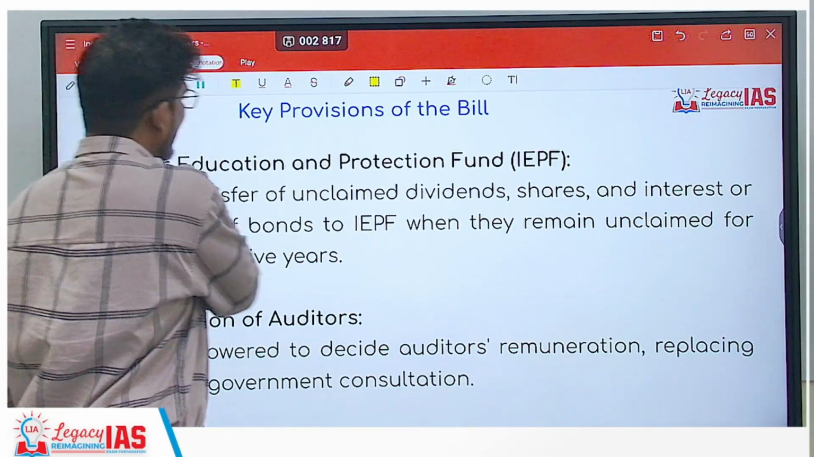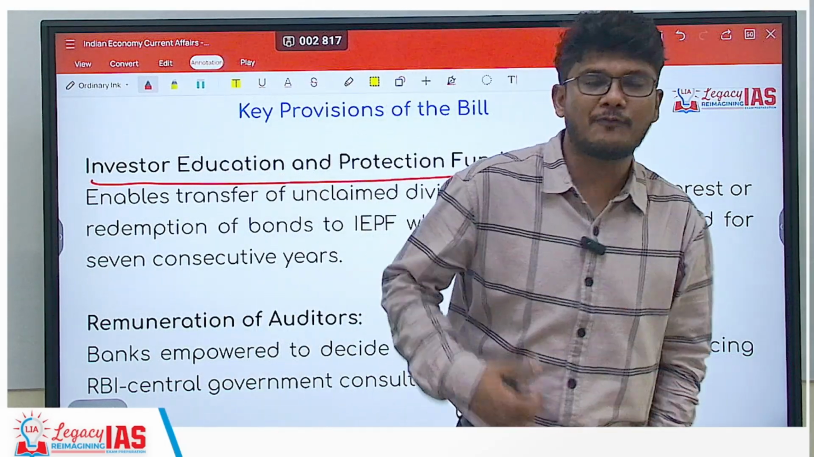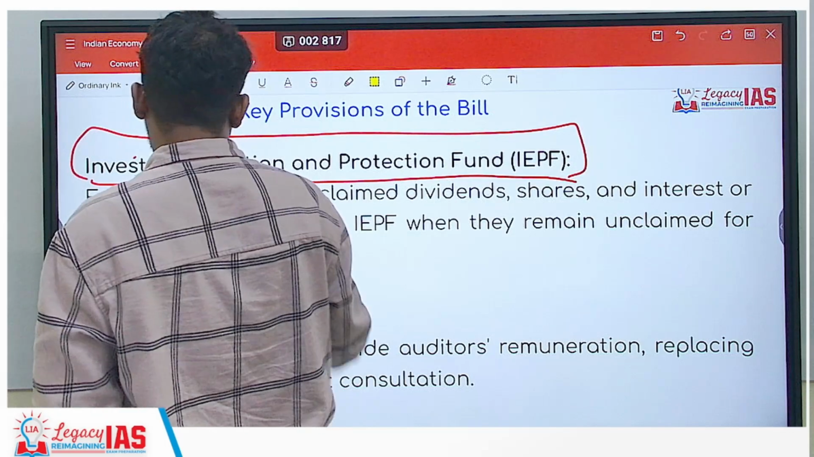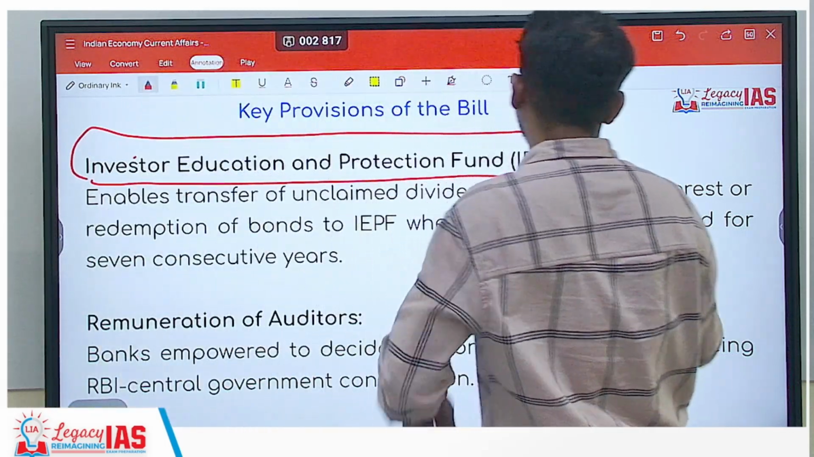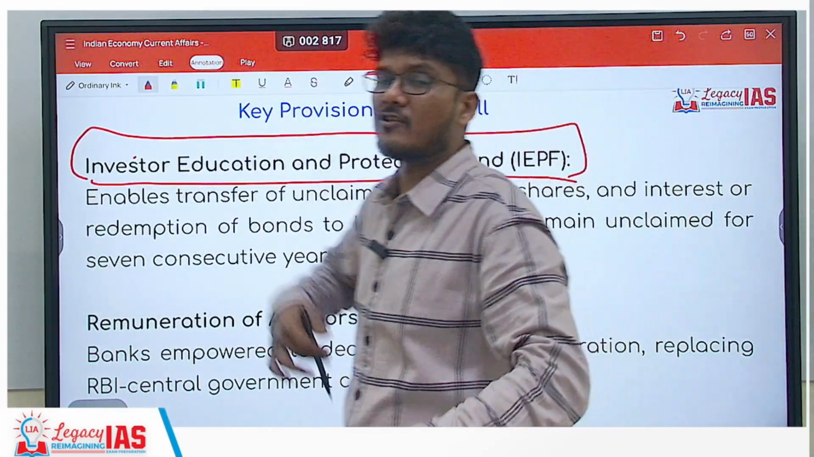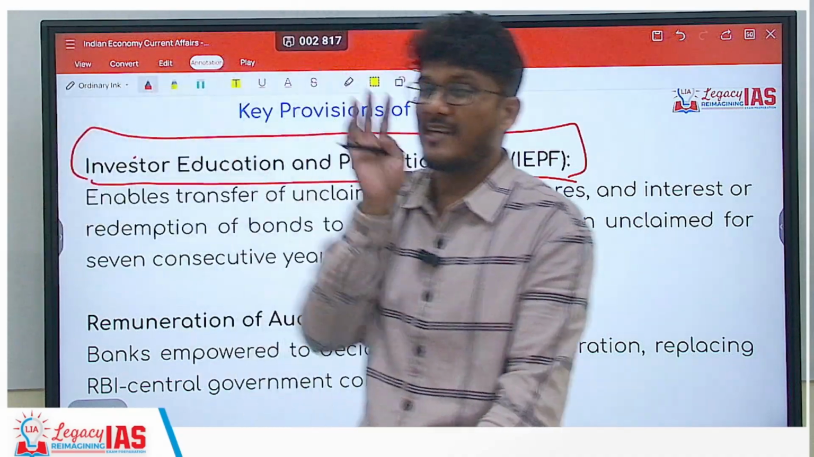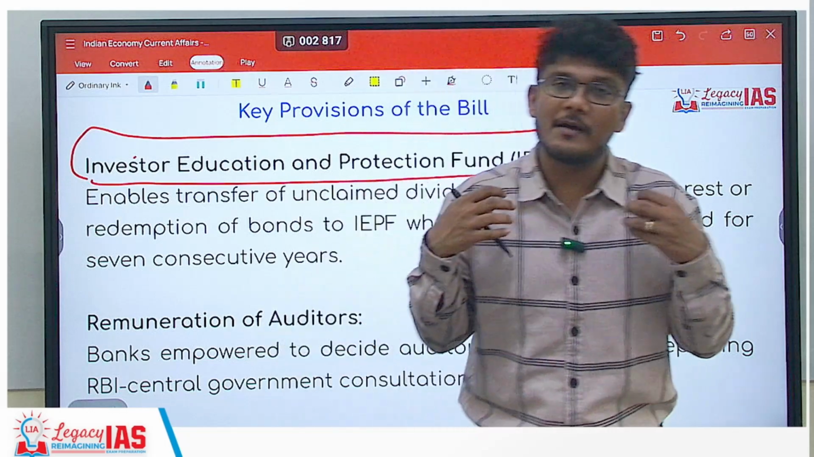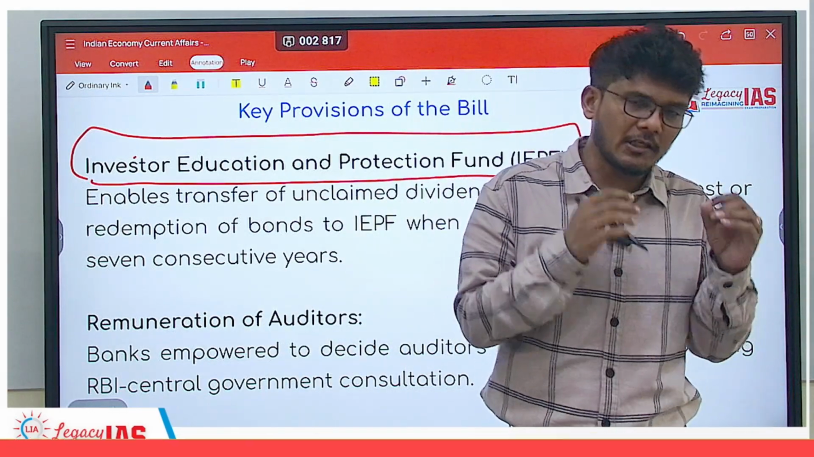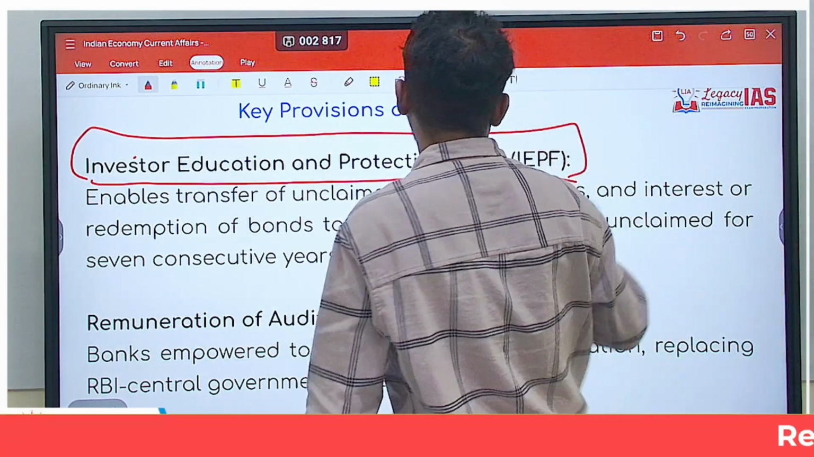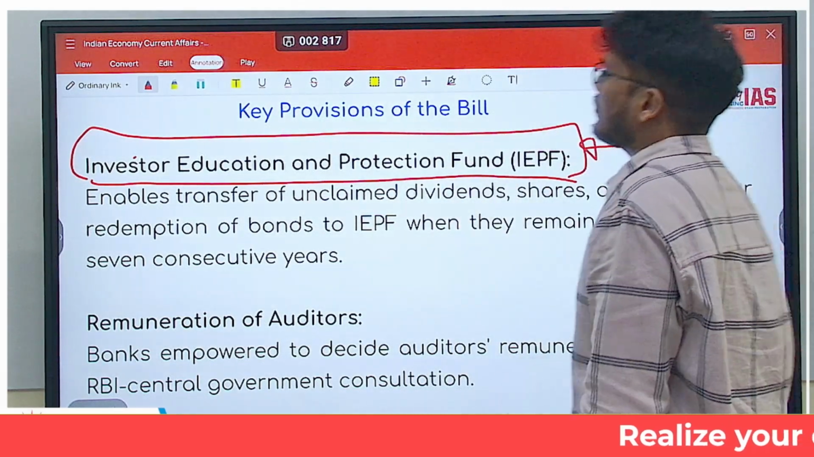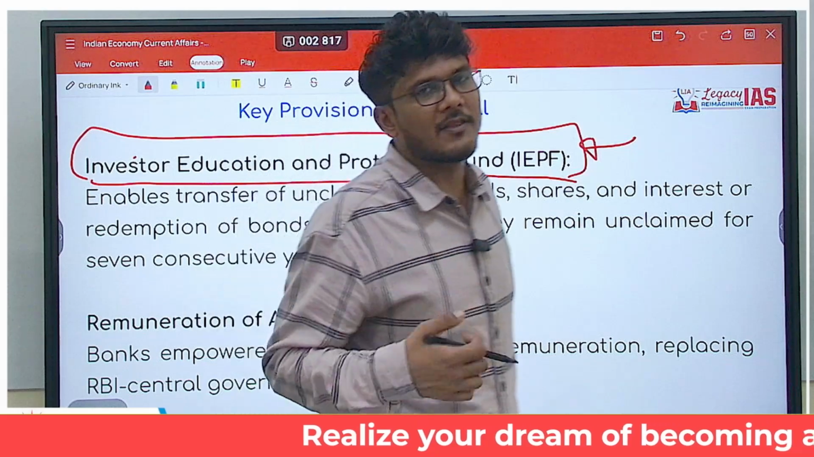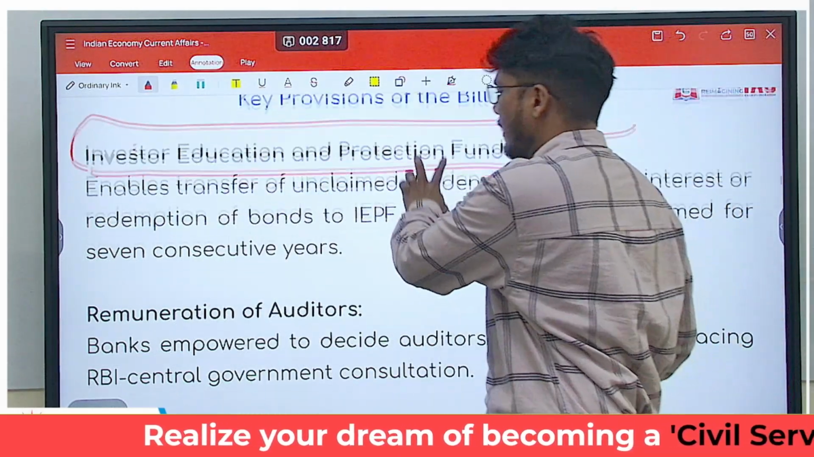Next is Investor Education and Protection Fund. This particular fund will be created out of the money, the shares, the dividends, etc., which has not been distributed for 7 consecutive years. That kind of money, if it is still left untouched, unused, that money is going to go into the Investor Education and Protection Fund. This fund will be utilized to educate and make the investor aware for their benefit.